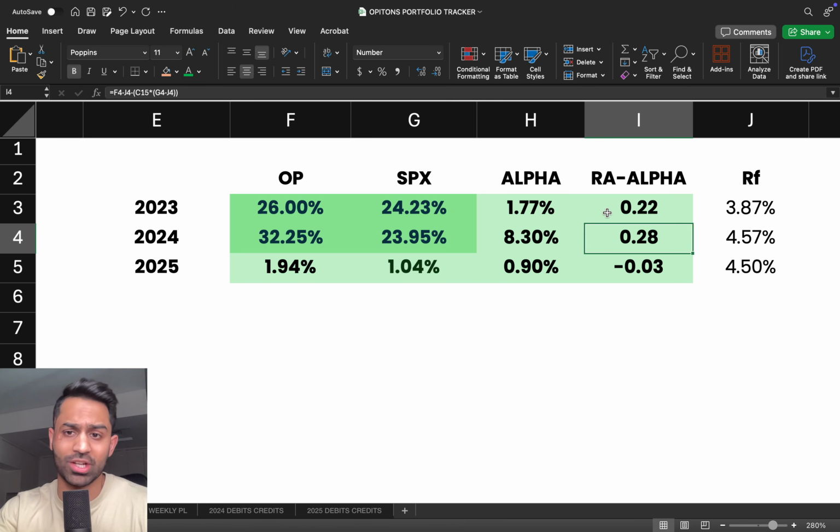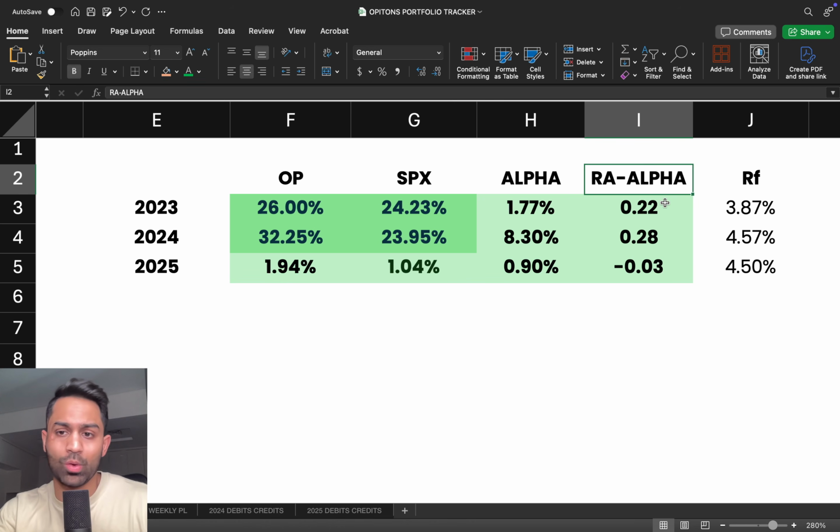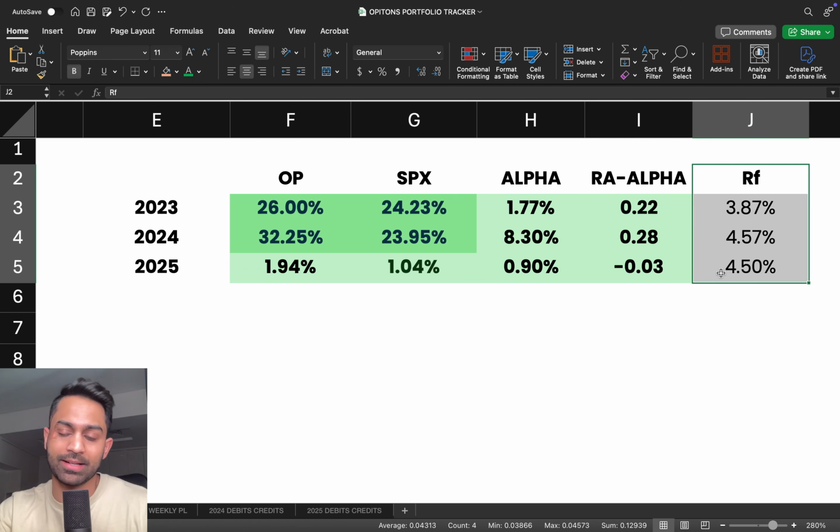And this is a risk-adjusted alpha, which basically takes into account both the beta as well as the risk-free rate. The risk-free rate we use is the 10-year treasury bond, because that would be the next best alternative of us investing into the market. And if the 10-year treasury, which is the risk-free rate, is giving us a 4.5% rate, then are we able to achieve a higher rate of return with an equivalent amount of volatility, or maybe a slightly higher volatility, but that volatility increase should be less than the return that we're generating over and above the 10-year treasuries.